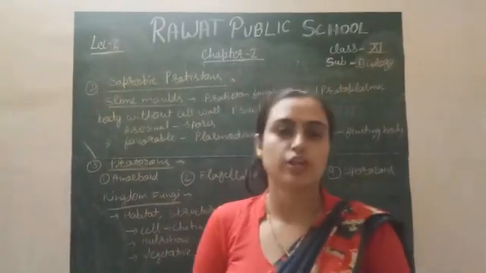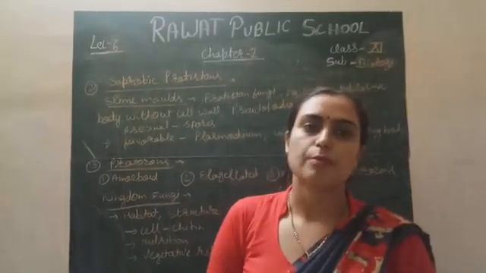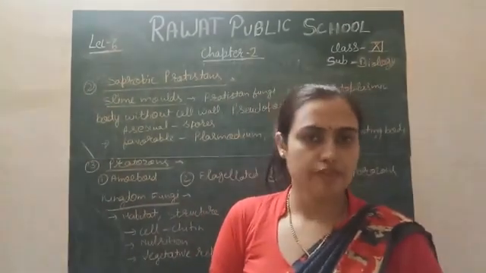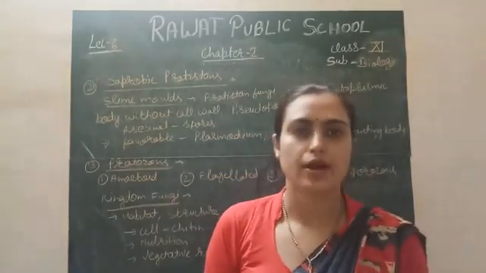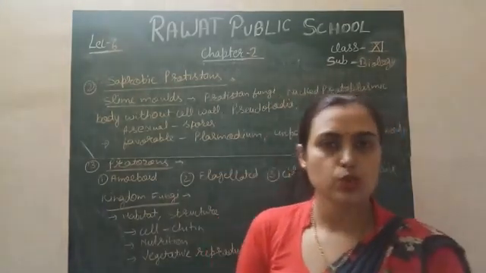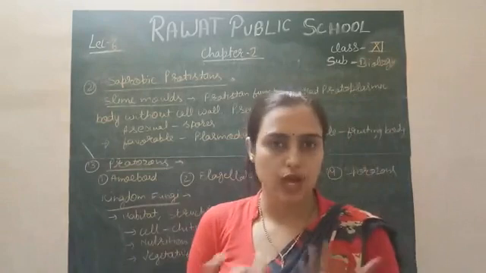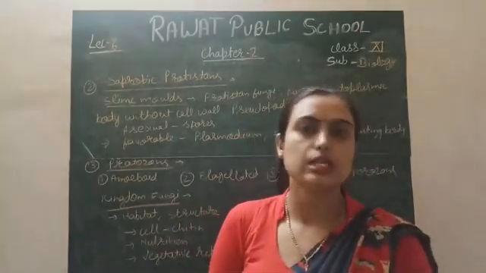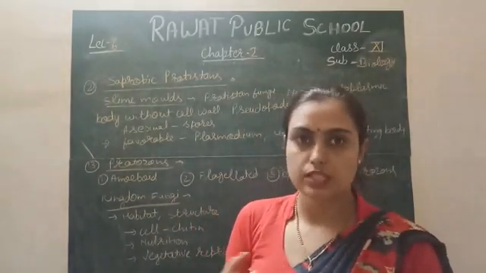The sexual mode of reproduction also takes place in the saprophytes, and it is of different types. It may be anisogamy or isogamy. Simply, anisogamy means gametes are of two unequal sizes, and isogamy means gametes are of the same size and structure.